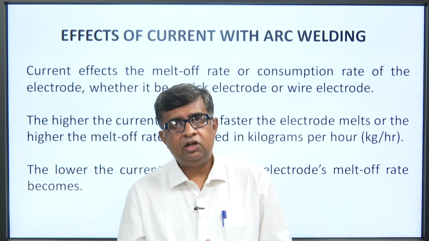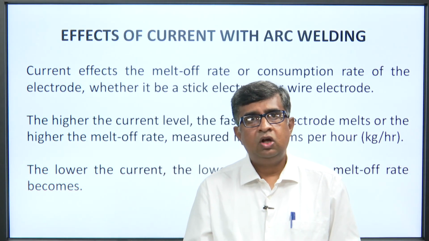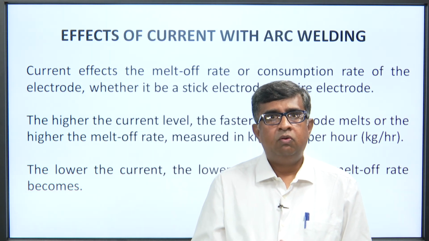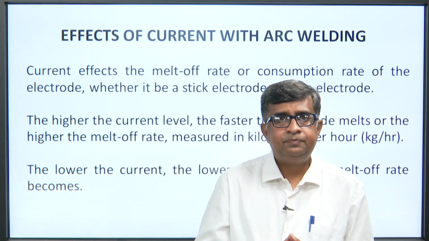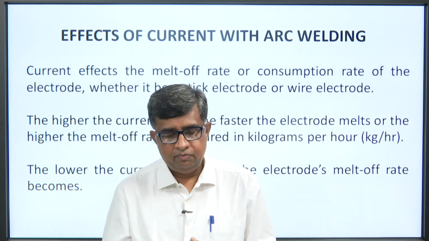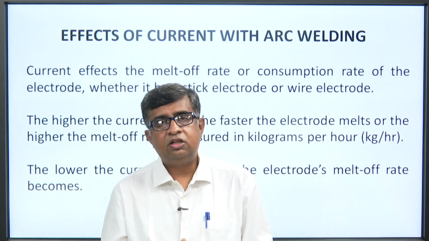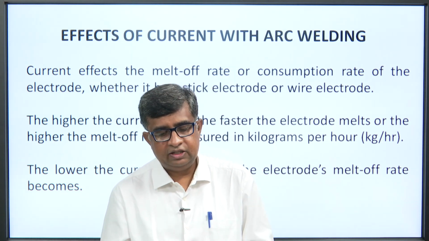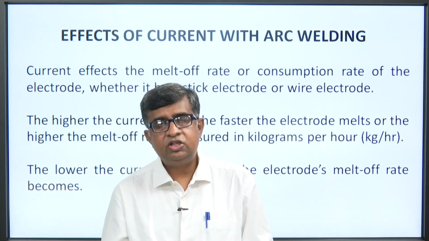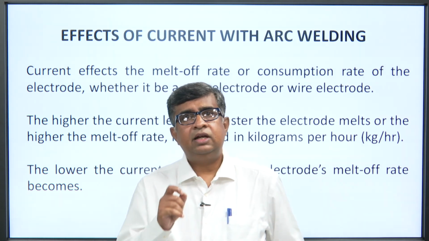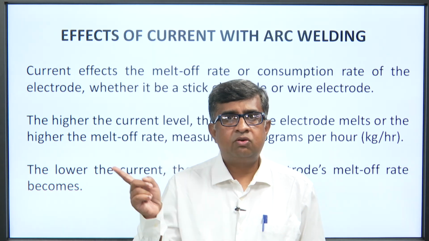Current affects the melt off rate or consumption rate of the electrode, whether it be a stick electrode or a wire electrode. So, current affects the melt off rate or consumption rate. It is very important that current is related to the electrode property.